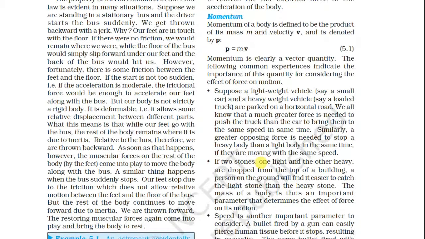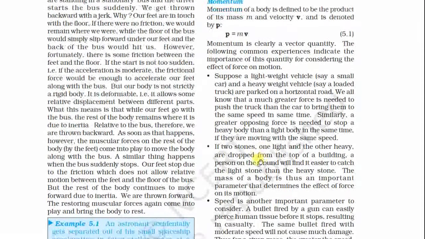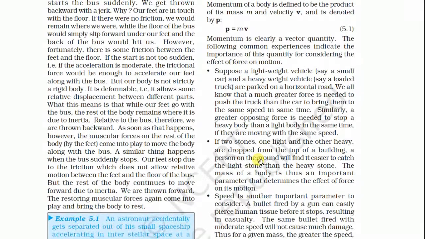If two stones, one light and the other heavy, are dropped from the top of a building, a person on the ground will find it easier to catch the light stone than the heavy stone. So the mass of a body is an important parameter that determines the effect of force on its motion.